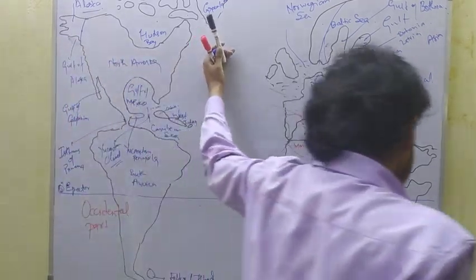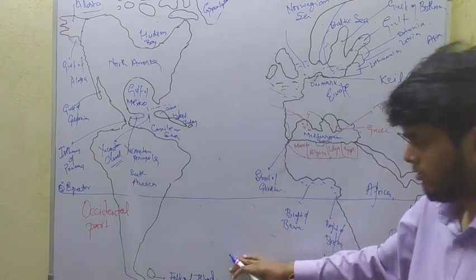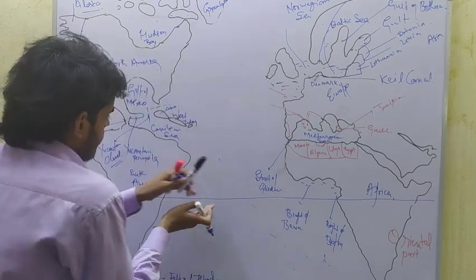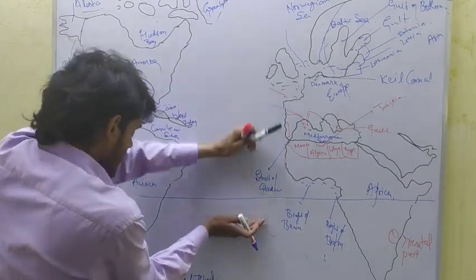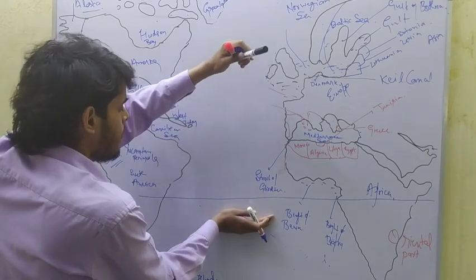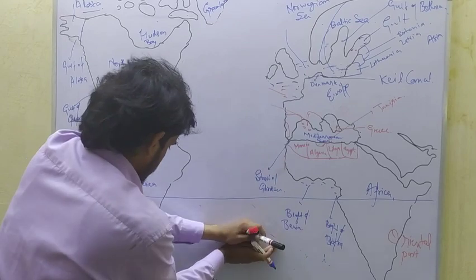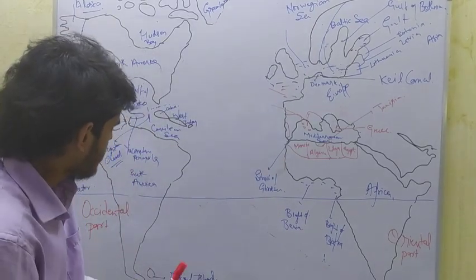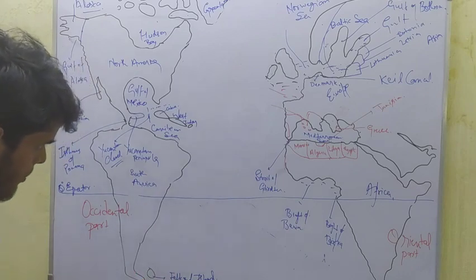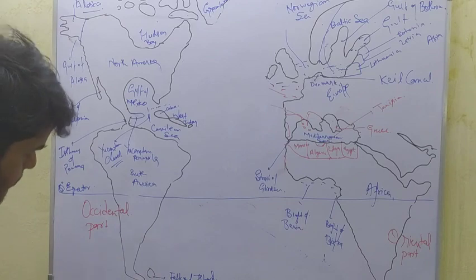The northern part of the equator is called the North Atlantic Ocean, and the southern part is called the South Atlantic Ocean. So two different streams of currents, circuits of current, are formed in the Atlantic Ocean: first in the North Atlantic Ocean and the second in the South Atlantic Ocean. We shall study both of them. Firstly, we shall study the North Atlantic Ocean currents.